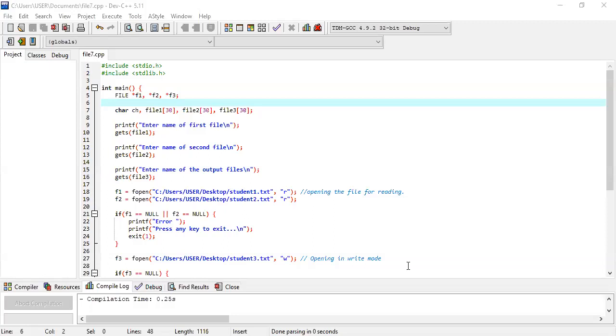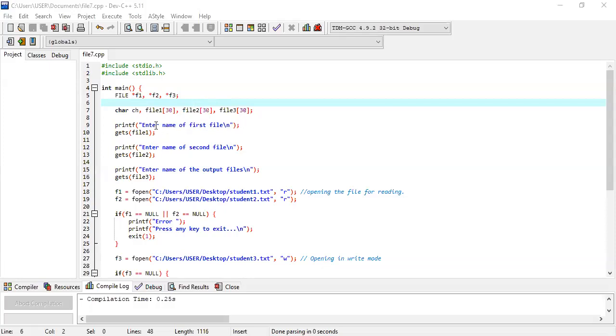So according to the previous example, we already know that. So we have to collect the text file name from the user. That's why we use here file 1. This is a string. So file 1 within third bracket open close. This is act as a string. This one is also a string and this one is also a string, because in between these 3 strings, we are going to store the file name. Whatever the file name is, we actually store the file name in between file 1, file 2 and file 3.